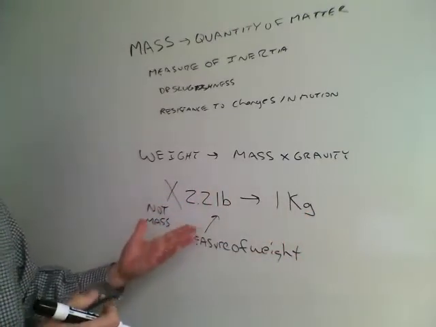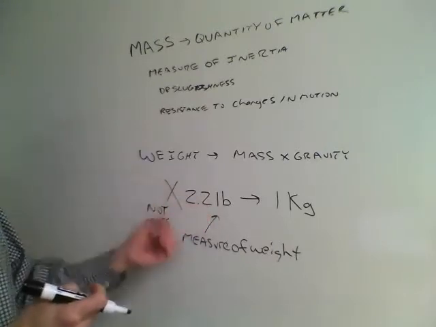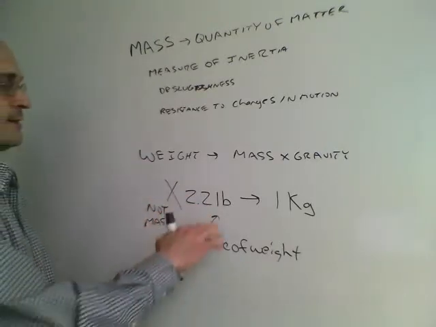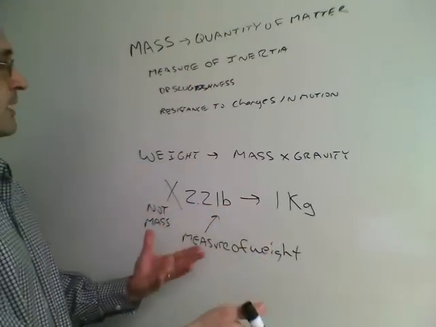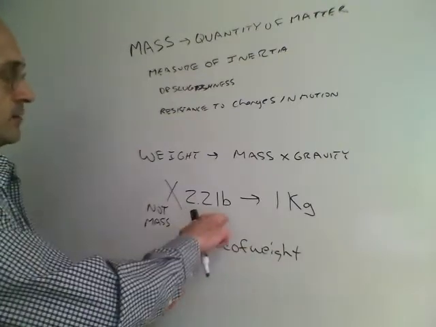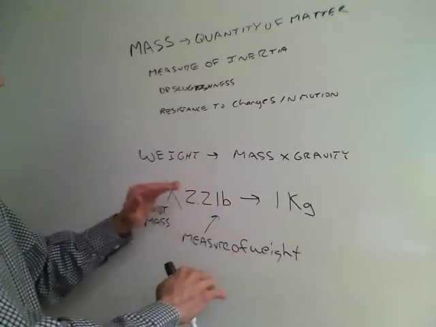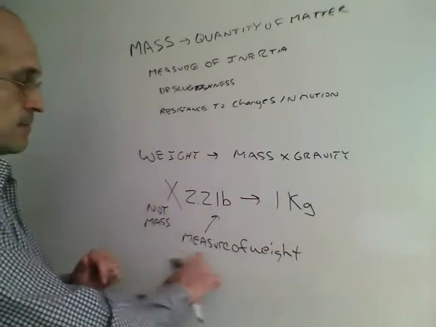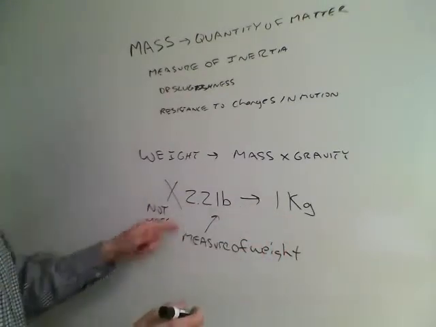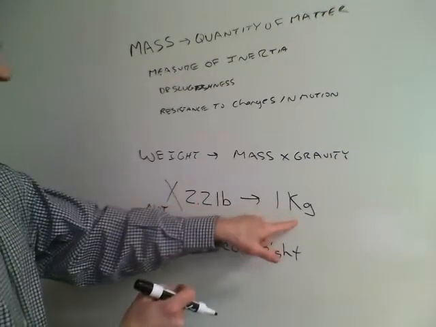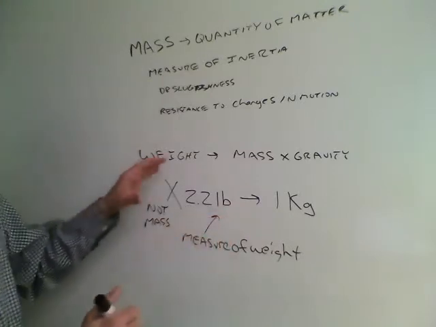If you want to use the British or US standard, the imperial unit, it's actually the slug. You need to take your slugs and multiply by gravity to get a weight in pounds. But the pound is not a measure of mass, it's a measure of weight. So don't confuse pounds with kilograms. It just so happens on the surface of the Earth that 2.2 pounds is a kilogram, but that equivalency only holds here on the Earth.